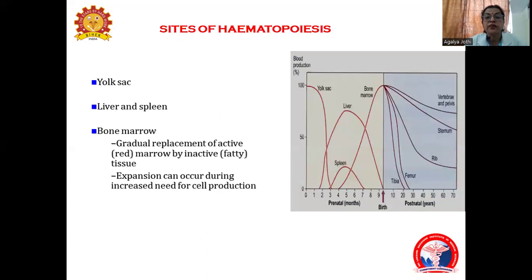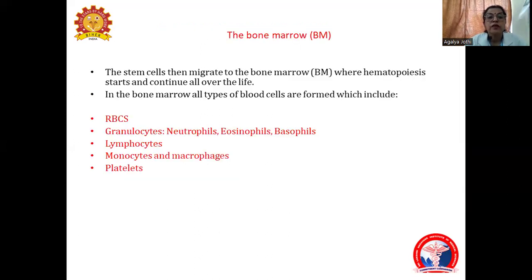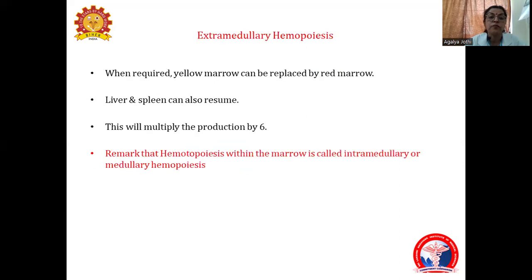Hematopoiesis takes place in the yolk sac, the liver and spleen, and the bone marrow. In the initial months, up to 3 months, it is in the yolk sac. Following this, the liver and the spleen till the time of birth, and then it is taken over by the bone marrow. Stem cells migrate to the bone marrow where hematopoiesis starts and all the different cell types are formed.